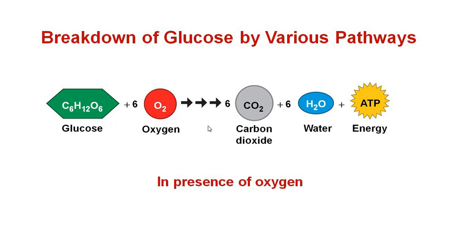And this reaction, this breakdown of glucose, takes place in humans, in all the animals. So glucose combines with oxygen. In the presence of oxygen, it gets converted into 6 molecules of carbon dioxide, 6 molecules of water, and energy is released in the form of ATP. So students, now we will do the breakdown of glucose in the absence of oxygen.